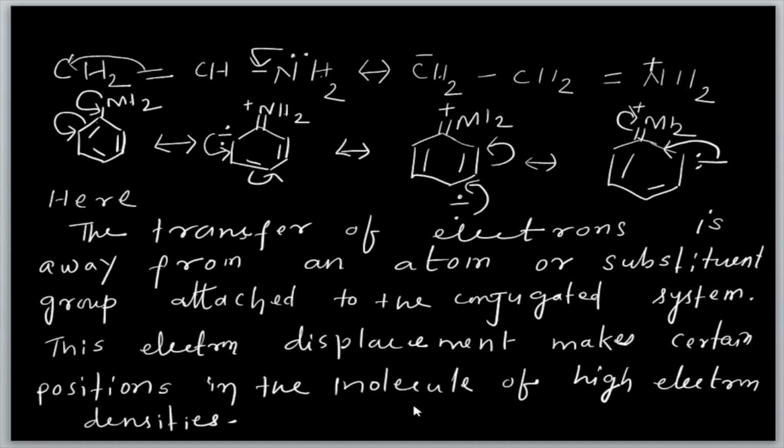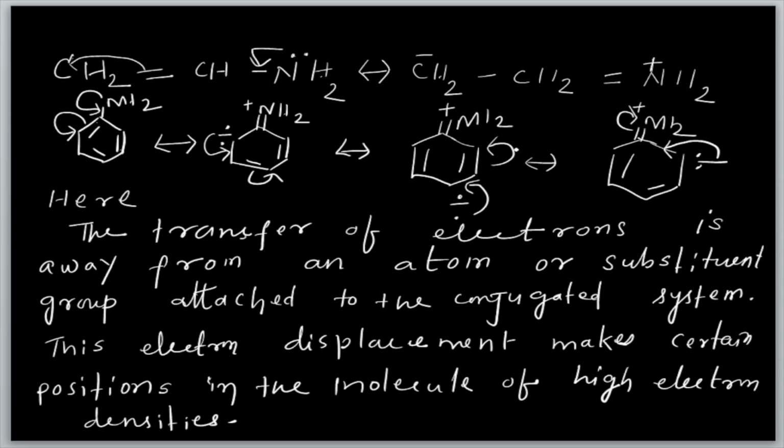Here you can see another example, CH2=CH-NH2. A double bond is there, and NH2 is a substituent which can donate electrons. Just now I told you where the plus R effect is possible. Here the electron goes from N to the adjacent carbon, and the substituent donates electrons to the adjacent bond.